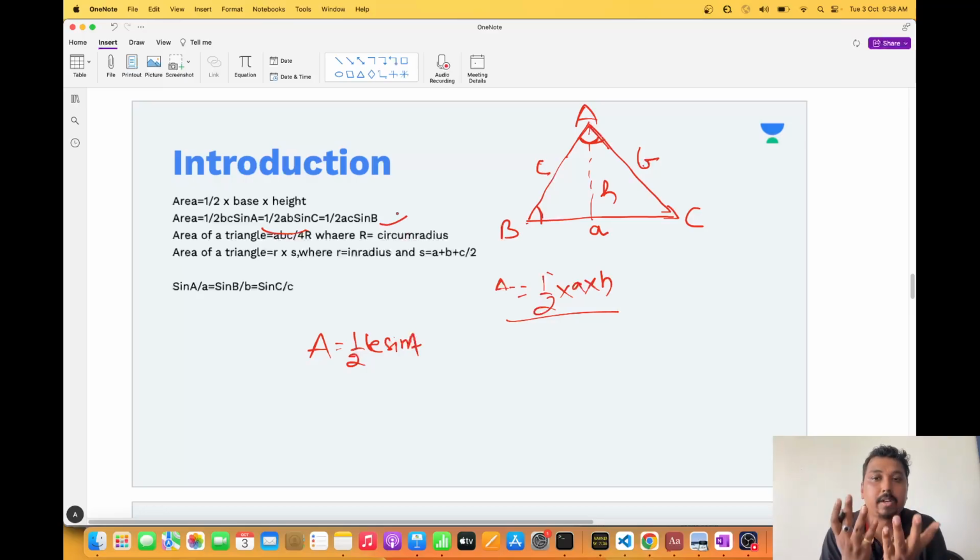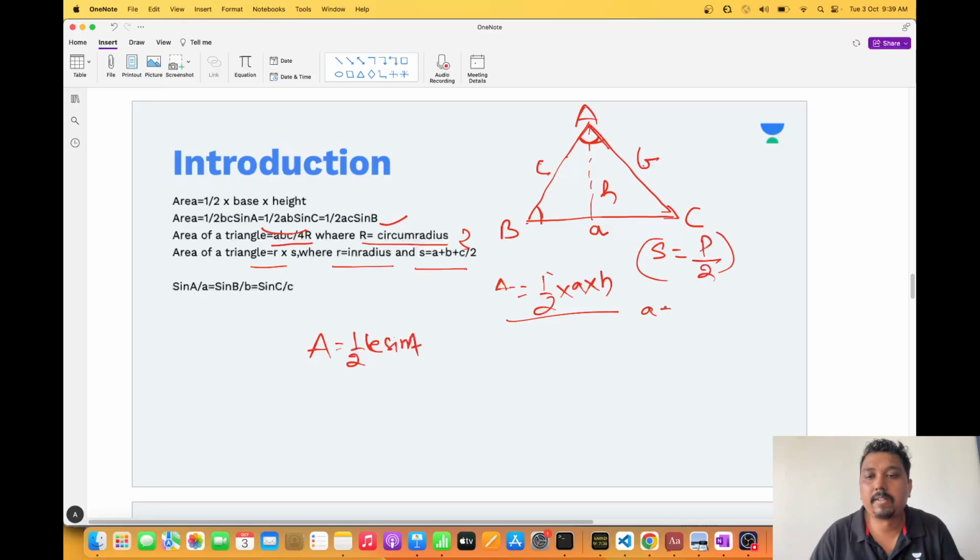Okay, so we are done. Area of a triangle equals abc by 4R, where R is the circumradius. We will see what is circumradius. Just keep this property with you. Area of a triangle equals r into s, where r is the inradius and s is equal to (a+b+c) by 2. s is something we denote in a triangle. This is called the semi-perimeter, perimeter by 2. So the perimeter here is a plus b plus c.